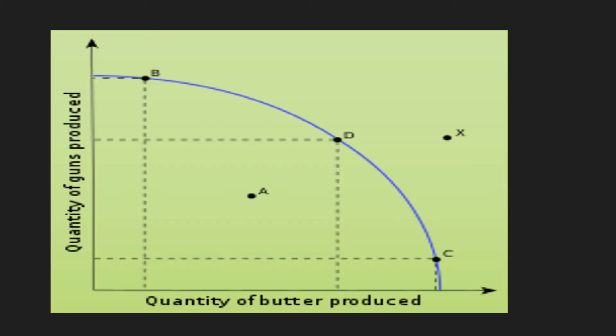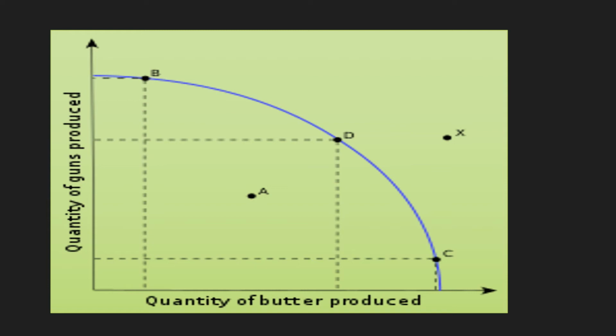For example, if you can see over here, the quantity of guns produced has been plotted on the y-axis and the quantity of butter produced has been plotted on the x-axis. The combination on the x-axis, beyond C, indicates that complete butter production is there and no gun has been produced.